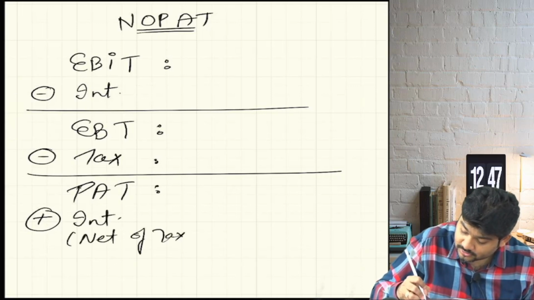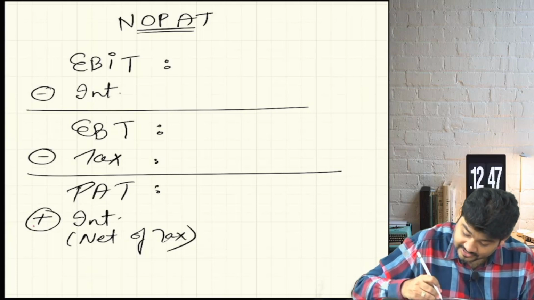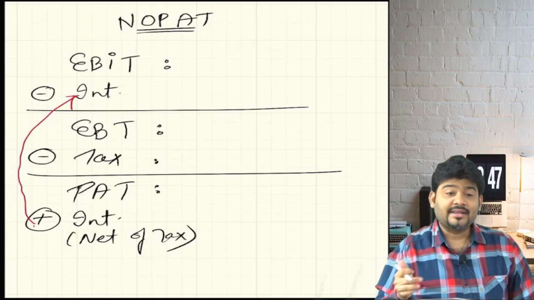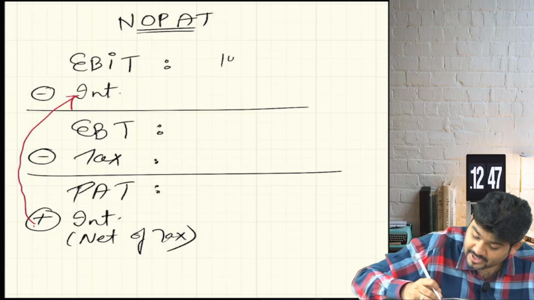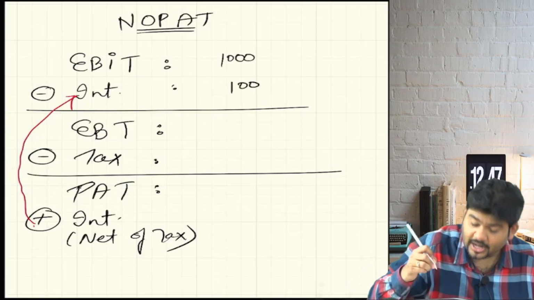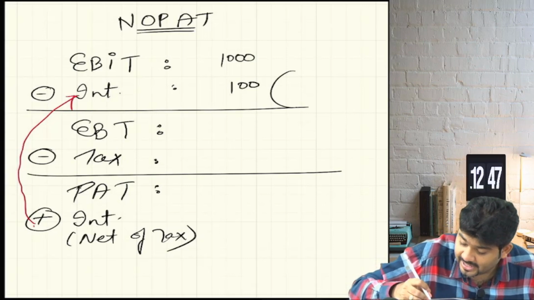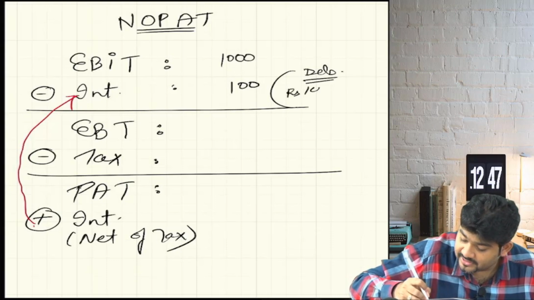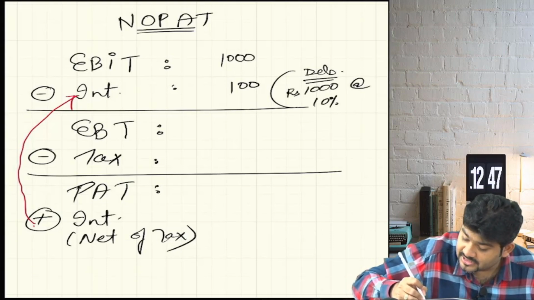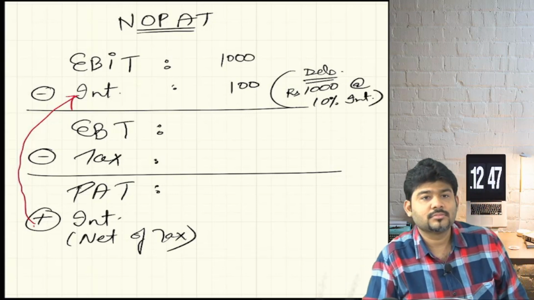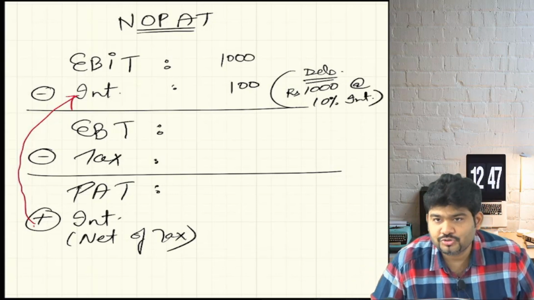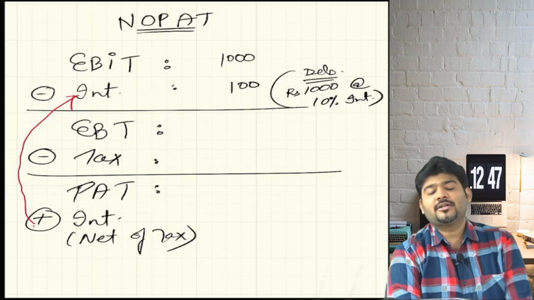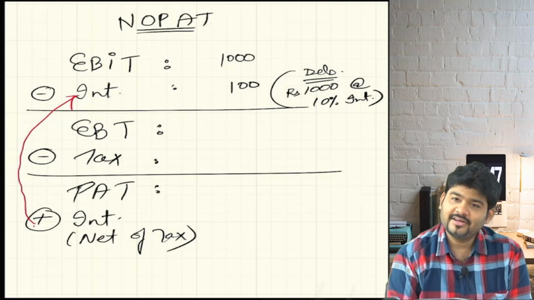I will tell you the reason. To this we will add back the interest net of tax. So where is this interest? This interest I am speaking of. This interest net of tax I will add. Say for example my EBIT is 1000 and say the company has debentures of rupees 1000 at the rate of 10% interest. So what will be the interest amount? 1000 rupees debentures are issued to the debenture holders, on which we are paying 10% interest. So ladies and gentlemen, what is the interest amount? 100. Are we understanding, guys?